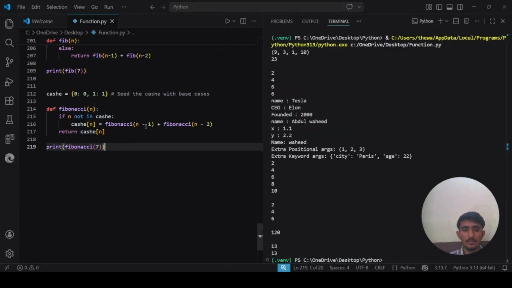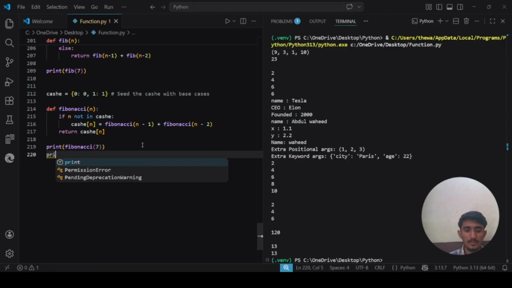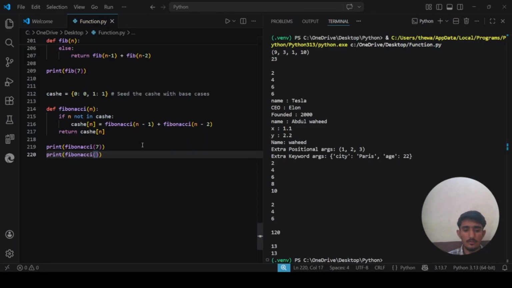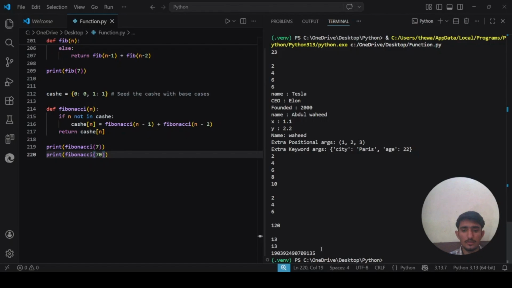So you see this quickly gives the value. Let me run it for 70 and see how fast it will be. You see that it gives me the value quickly. Now each value is computed only once and stored. The second time we need it, we just look it up in the dictionary. So this transforms an exponential time algorithm into a linear time one.